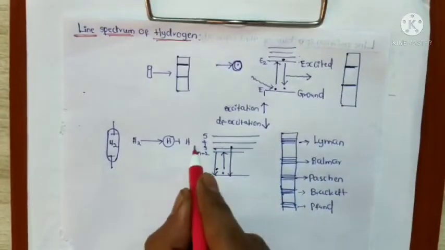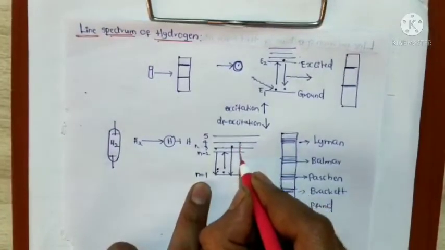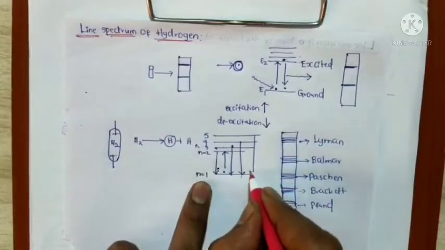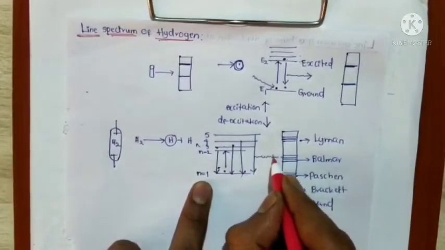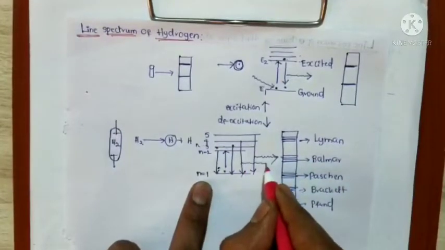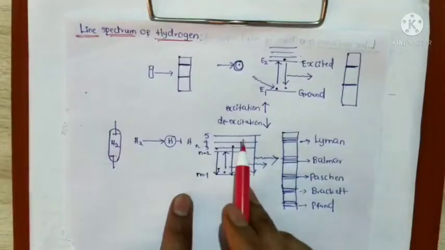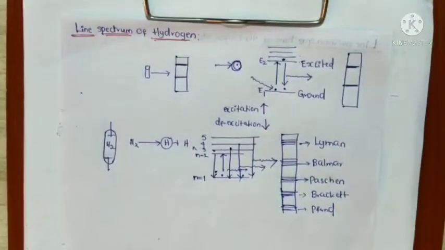This means n equal to 3 to n equal to 1. Some electrons go from n equal to 4 to n equal to 1, and some from n equal to 5 to n equal to 1. In which some radiations are emitted. In the de-excitation process, the electron emits radiations.